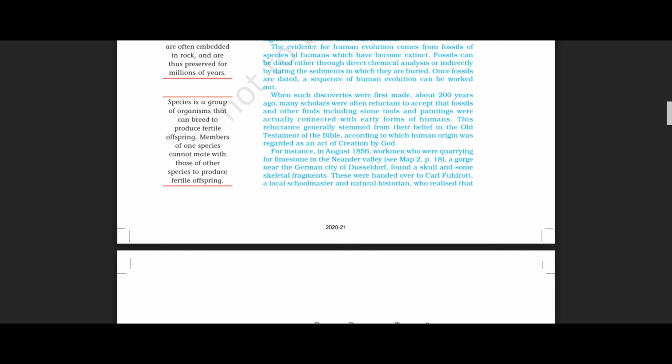They looked at it, and at last they came to understand that this is a skull and skeletal fragments. They took all these things with them and handed them over to a local schoolmaster and natural historian named Karl Verhoot.